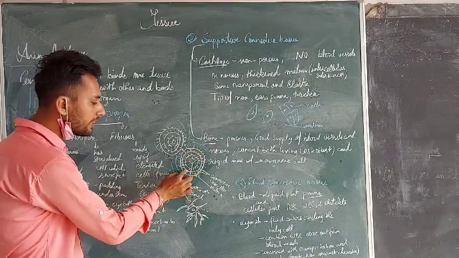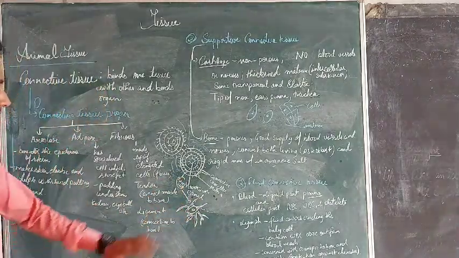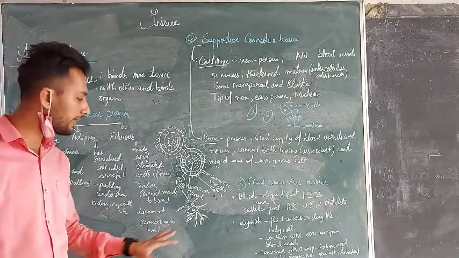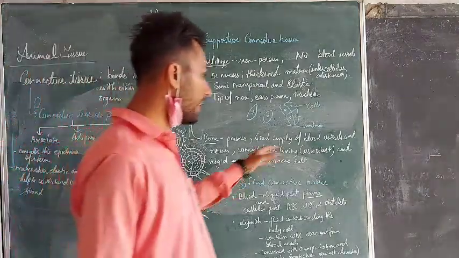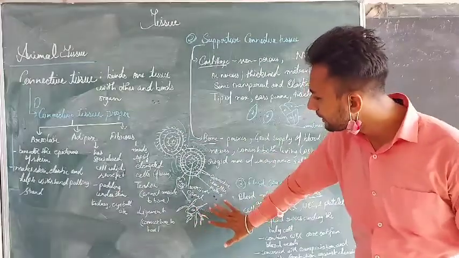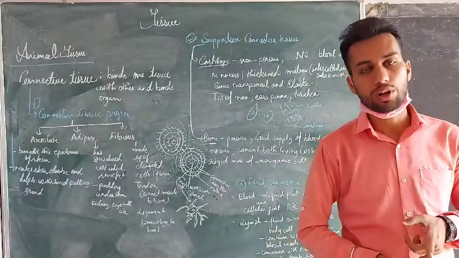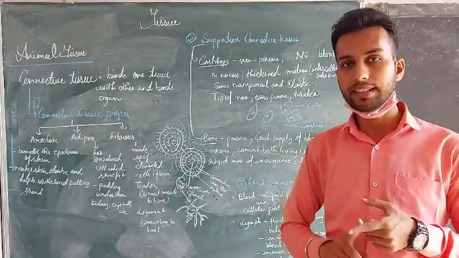Here the bone cell is present in an elongated form. We have shown it like a cell carrying impulses and nerves. As we said, there is blood supply and nerve impulses, so the nerve impulses are represented here. So this is the supportive connective tissue, which is of two types, cartilage and bone.